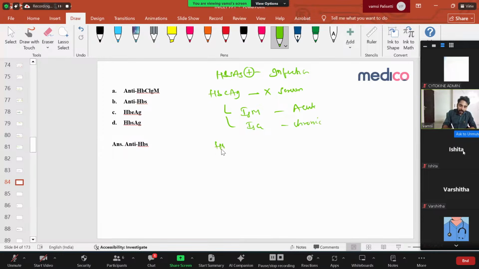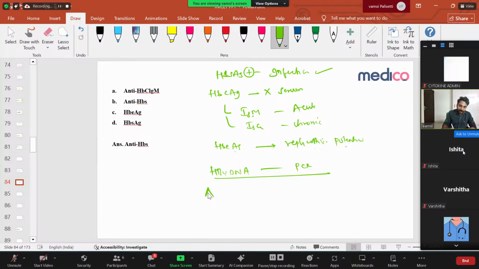And then comes hepatitis B E antigen, and E indicates replicative potential. It usually correlates with acute infection. If it's there, it means acute infection with replicative potential and high viral load. And last, you will check for the hepatitis B virus DNA. You will check the DNA count by PCR, and how many copies of the virus are there. Right? Simple. Hepatitis B surface antigen means infection is there. Hepatitis B core antigen is not there in the serum; antibody IgM is acute, IgG is chronic. E antigen is replicative potential. Hepatitis B viral DNA is by PCR technique.